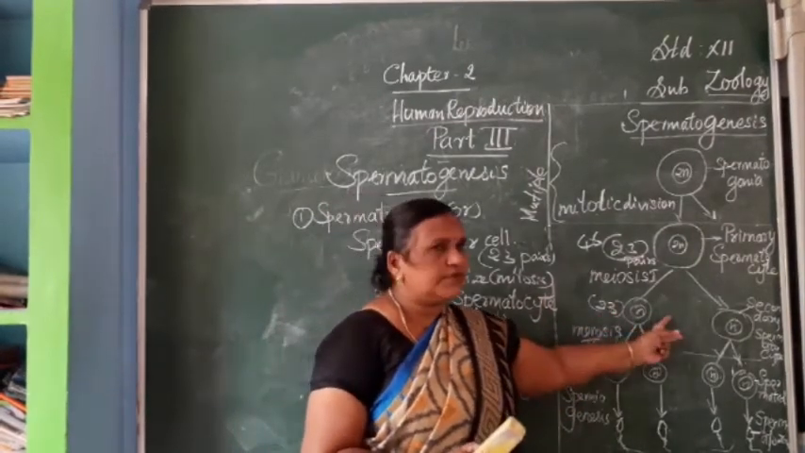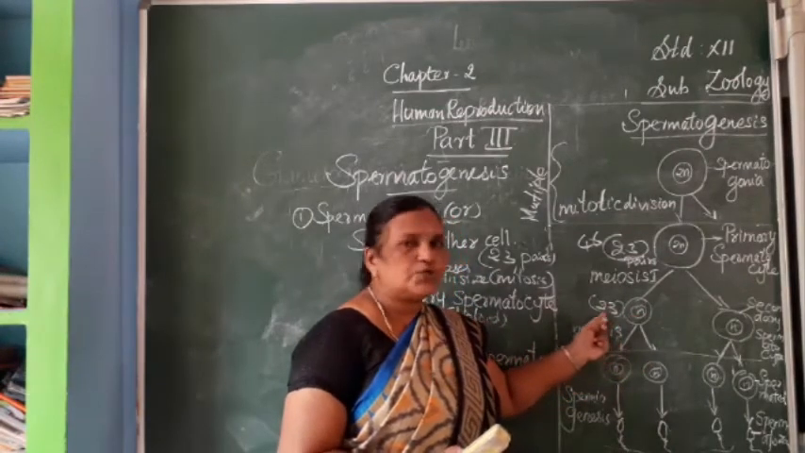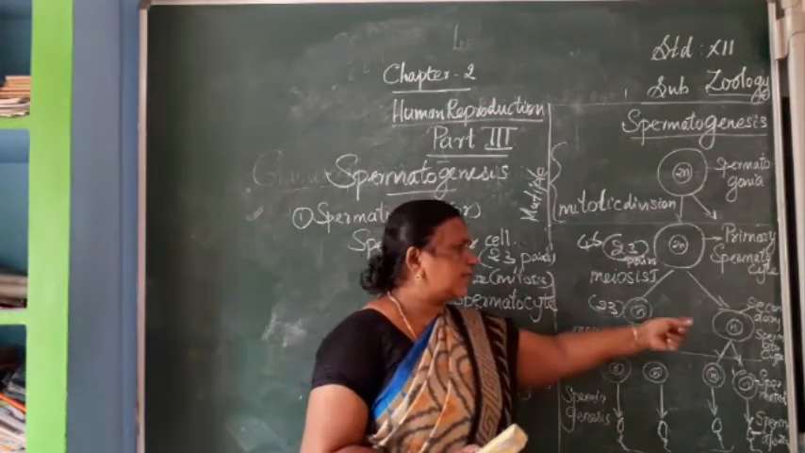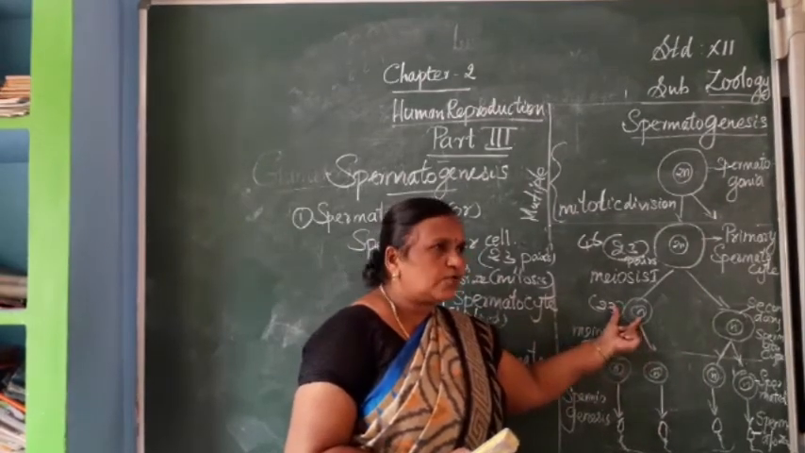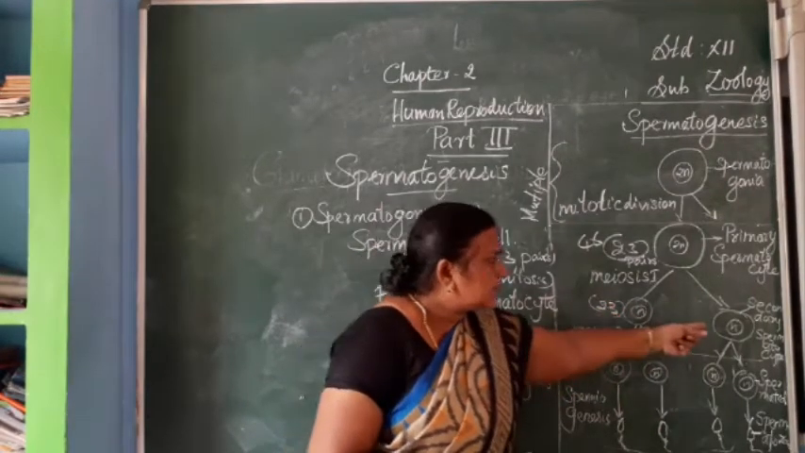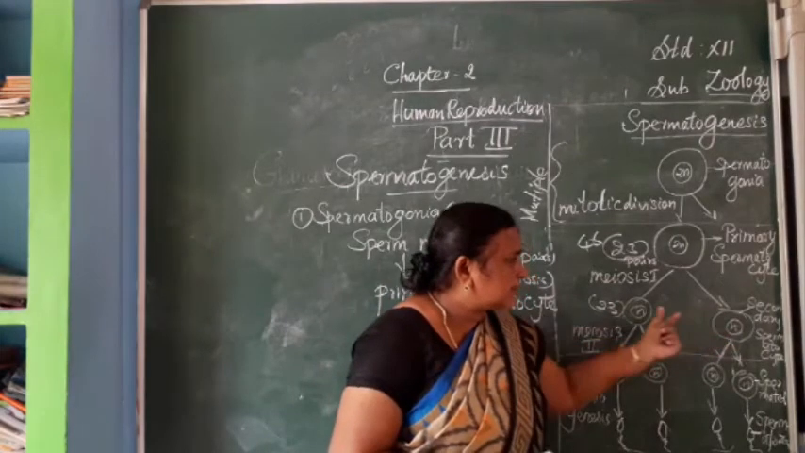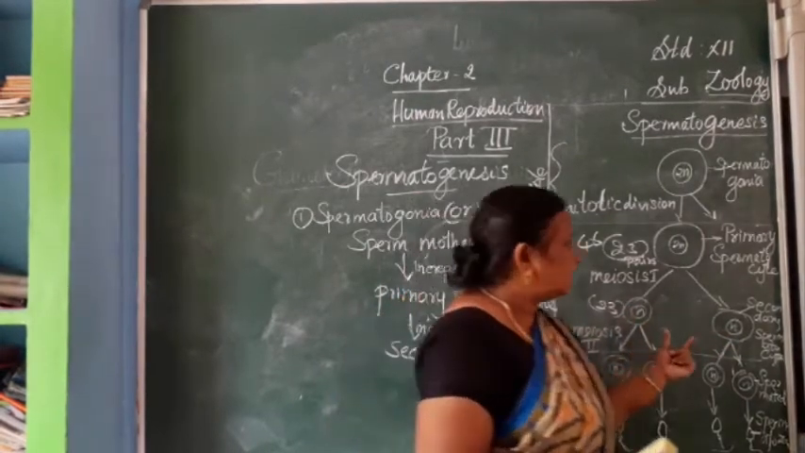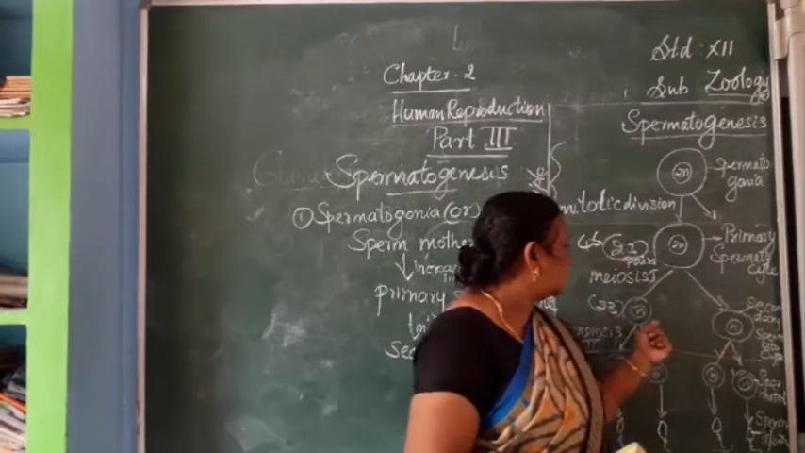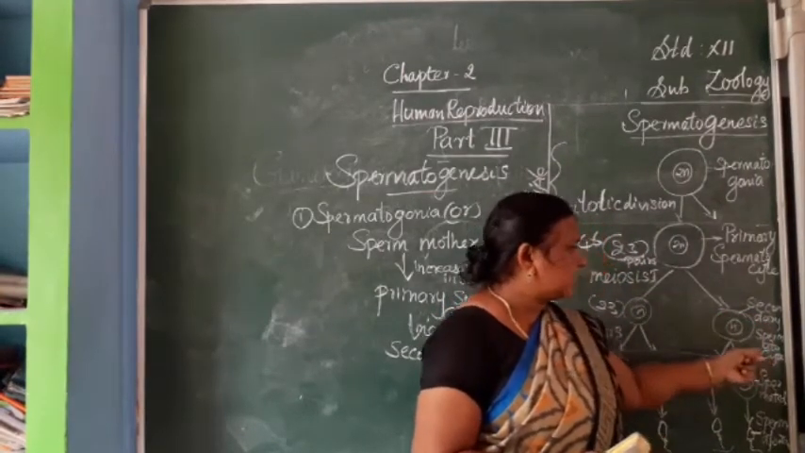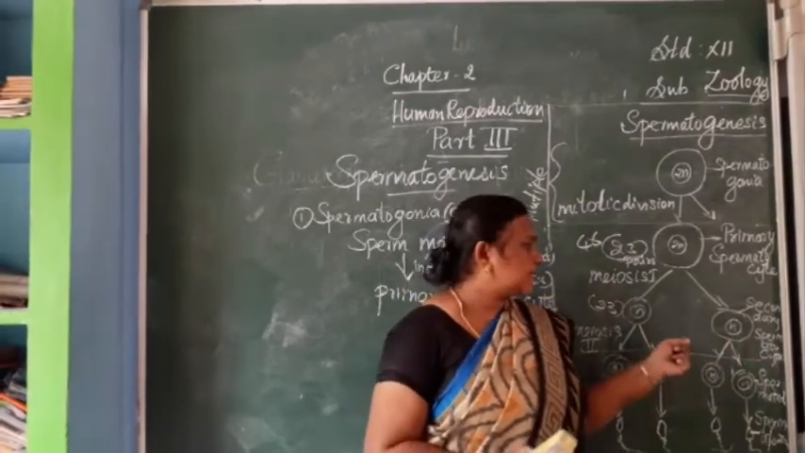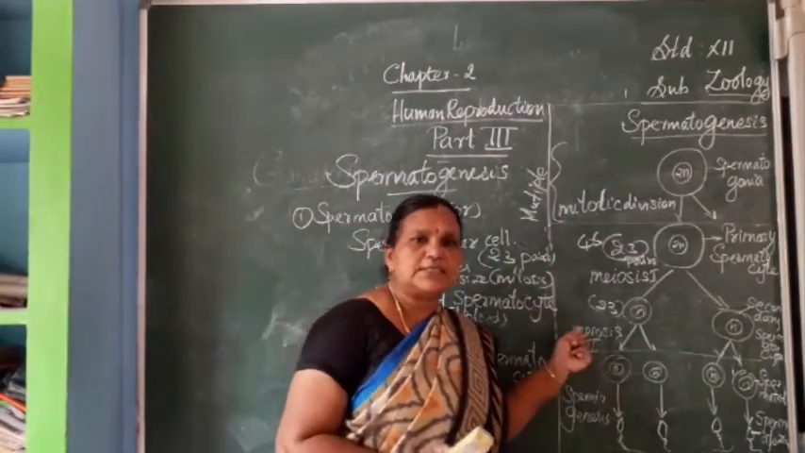So two cells we are getting, and they have only 23 chromosomes. Number of chromosomes are only 23. Now these 23 chromosomes, this is called the sperm cell with N chromosomes, the haploid number of chromosomes, called the secondary spermatocyte. Now the secondary spermatocyte is going for meiosis 2.